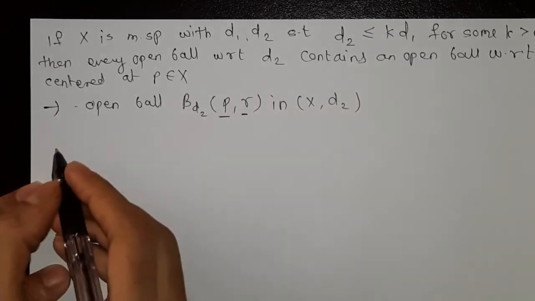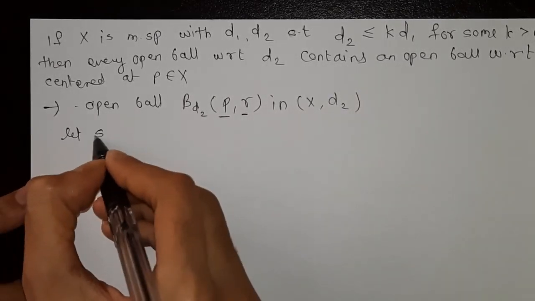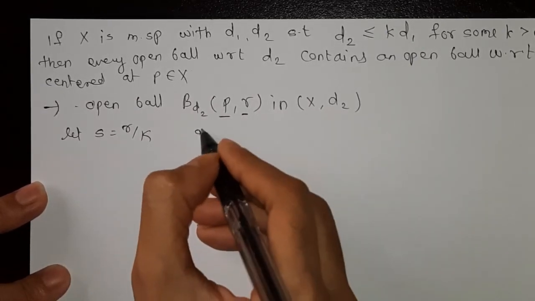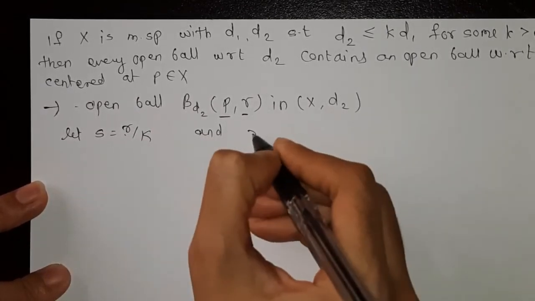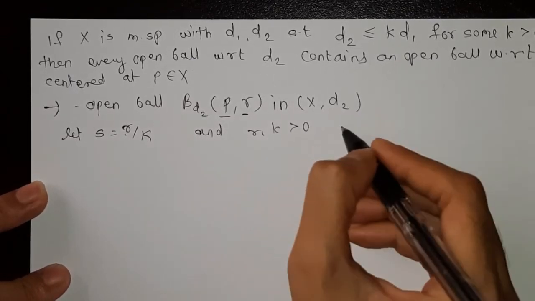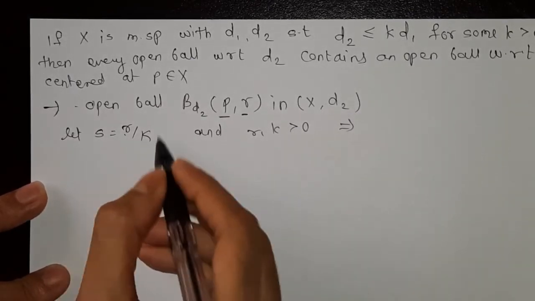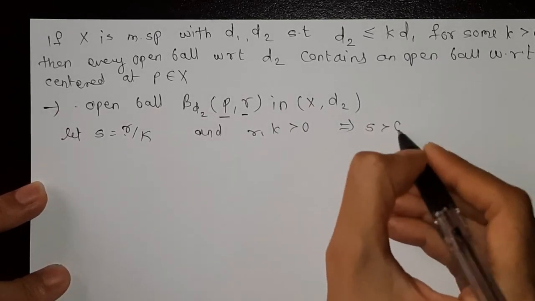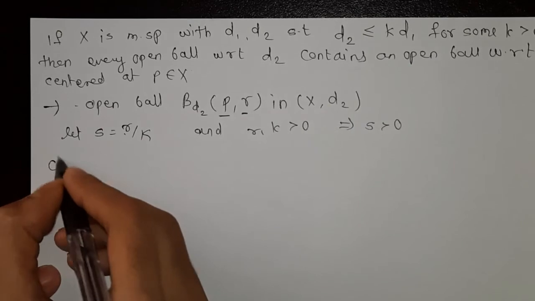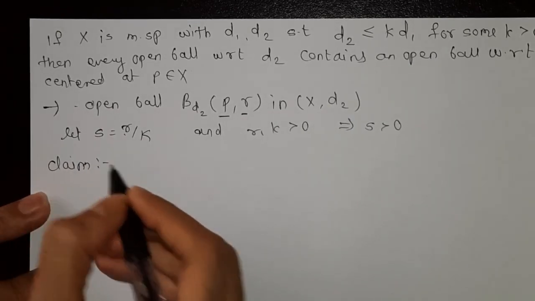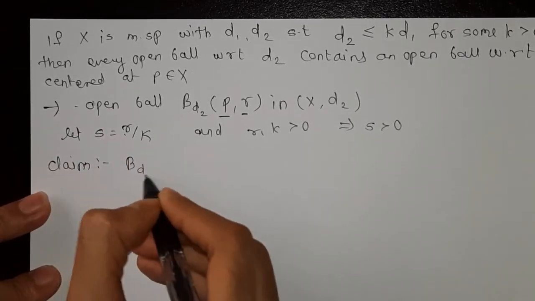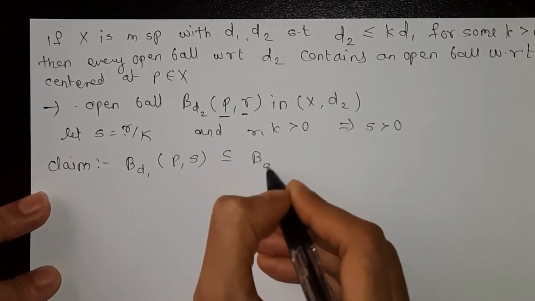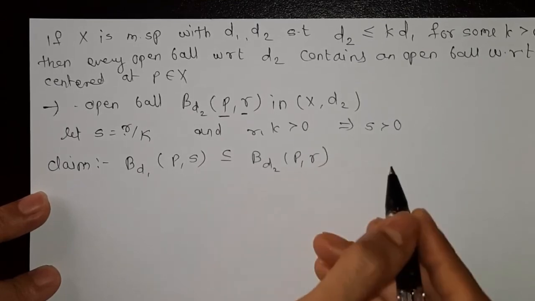Now we assume s is equal to r by k, and this r and k are greater than 0, means the value of s is also greater than 0, and we claim B_d1(p,s) is a subset of B_d2(p,r).